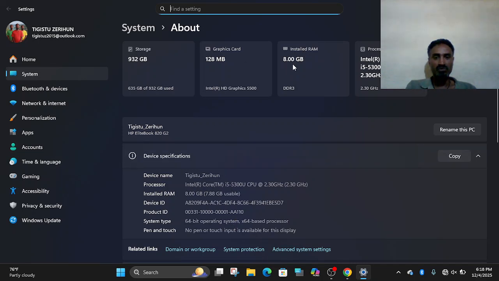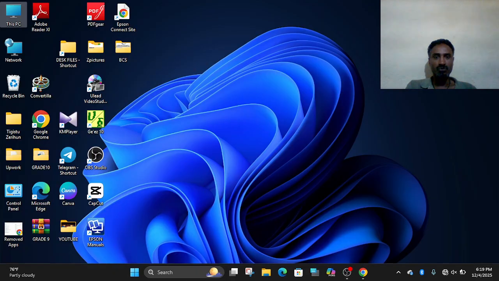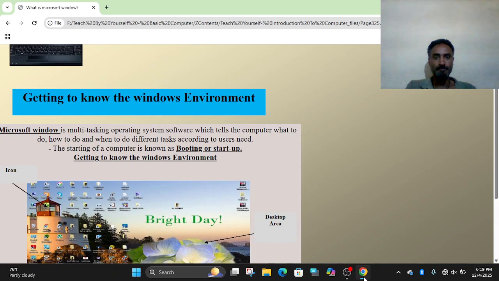The installed RAM is 8 GB. Graphics card is 128 GB and the storage capacity of the hard disk is 932 GB. This is the property of this my PC here. The window is Windows 11. Operating system is Windows 11.